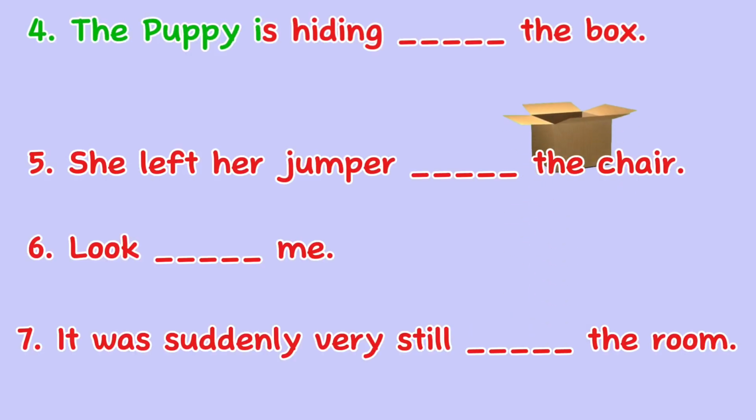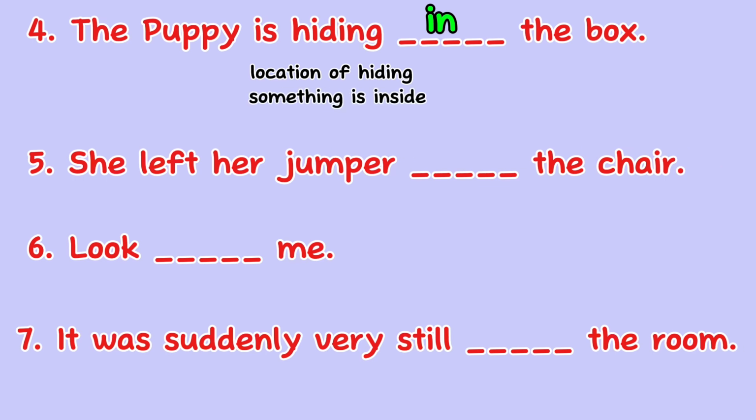The puppy is hiding blank the box. The answer is in. The puppy is hiding in the box. In this sentence, in is the correct preposition to indicate the location where the puppy is hiding. In is used to show that something is inside or within a space, so the puppy is concealed inside the